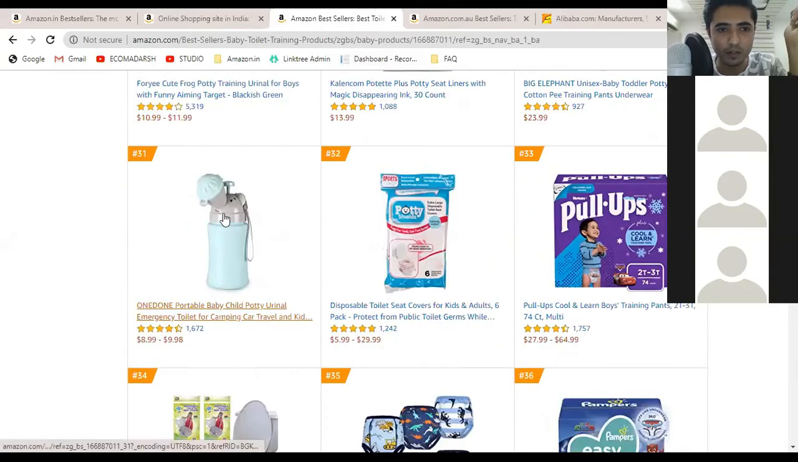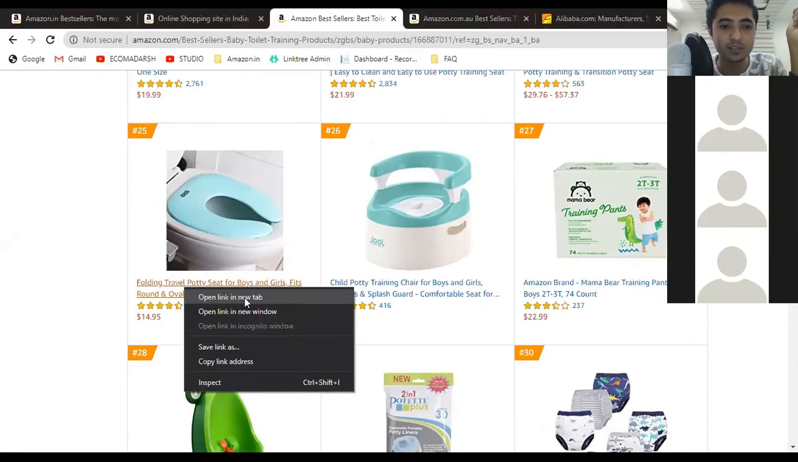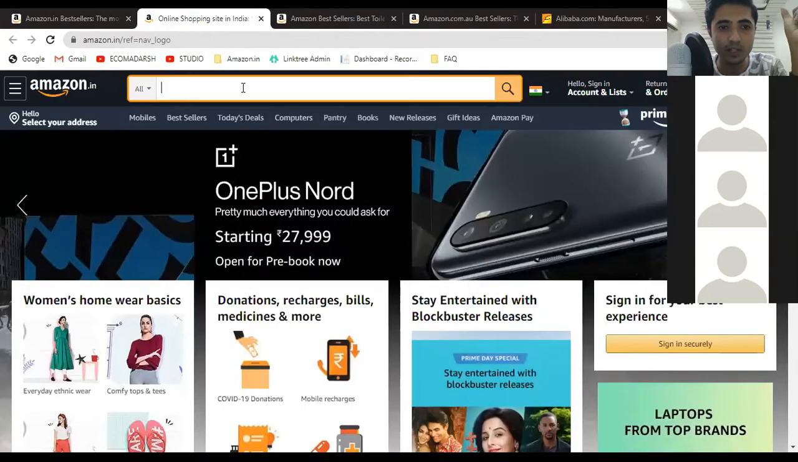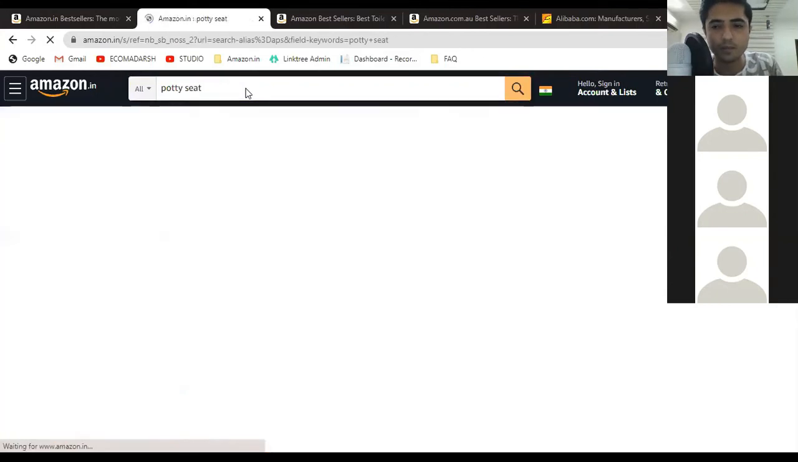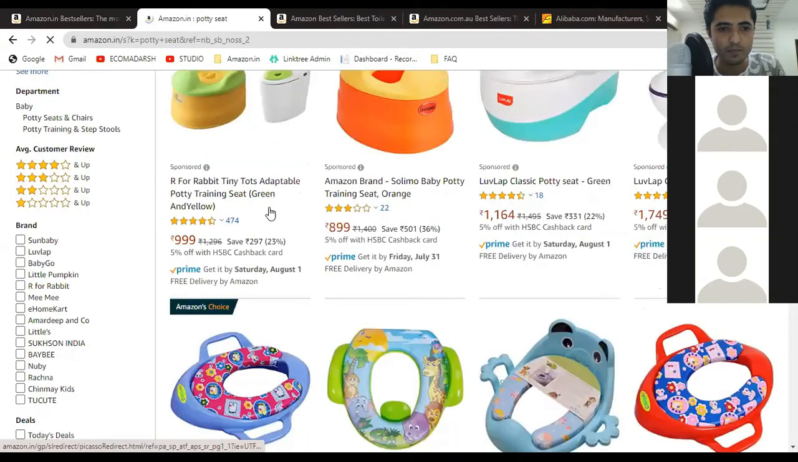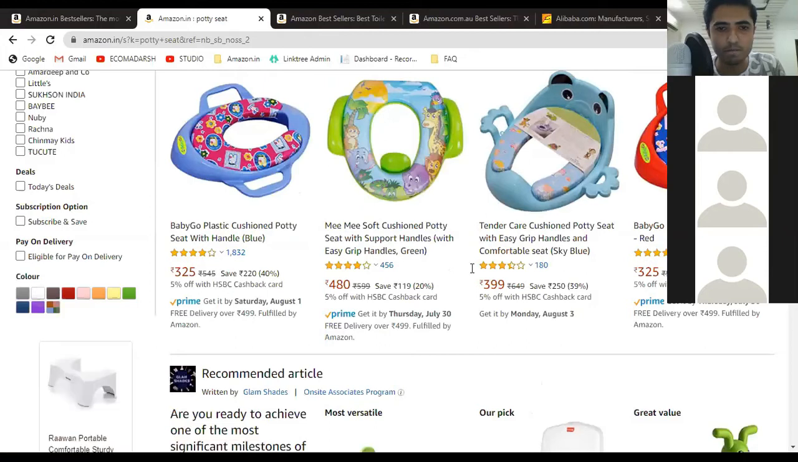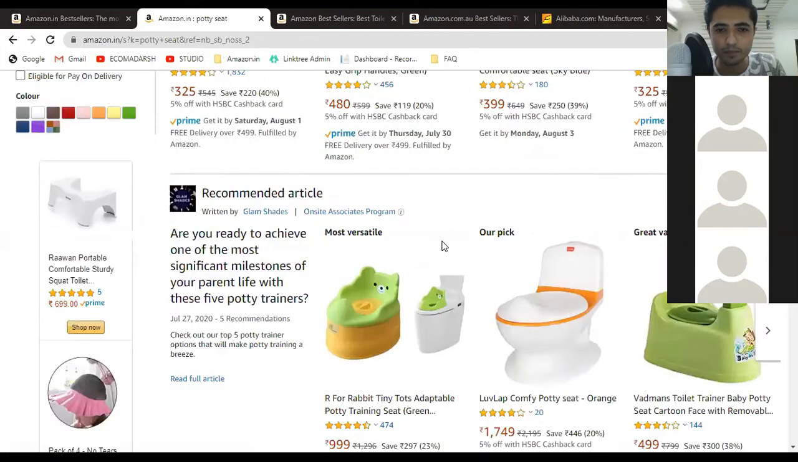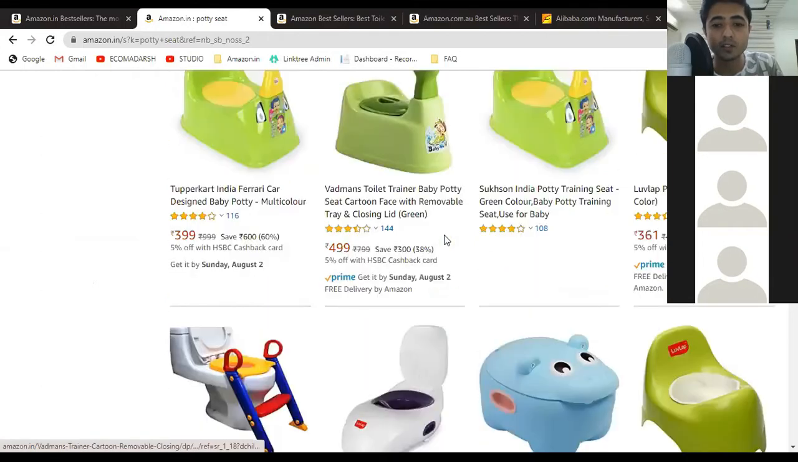and if we see over here, this is a good product. I'm talking about this product. This is a really good product, but let's see if it is available on Amazon.in. So we will type potty seat in Amazon.in. Okay, so here we can see that some designs are available over here which were already selling on Amazon.com.